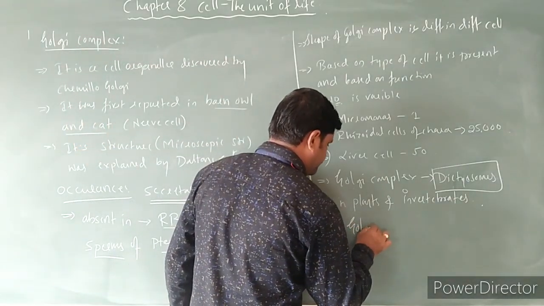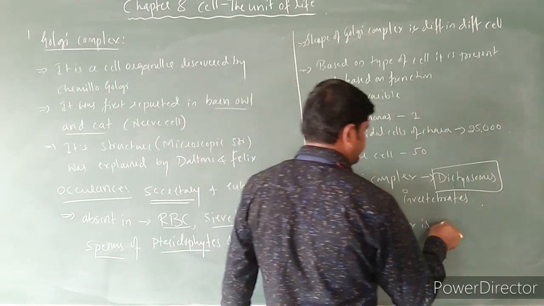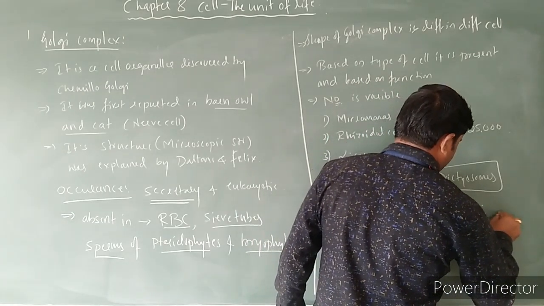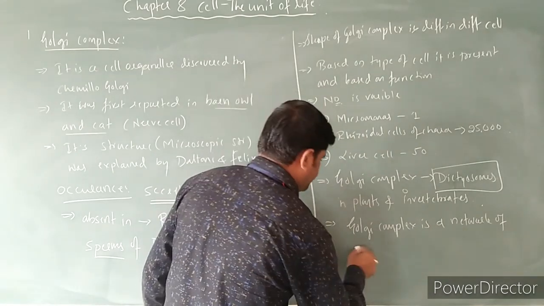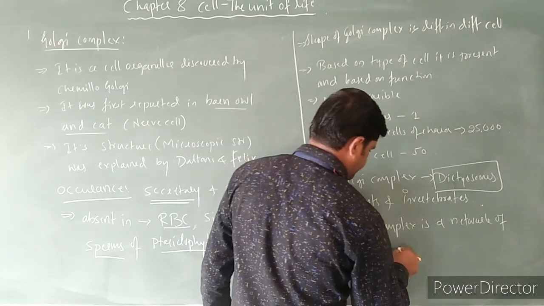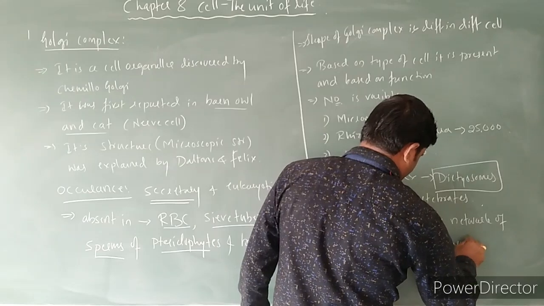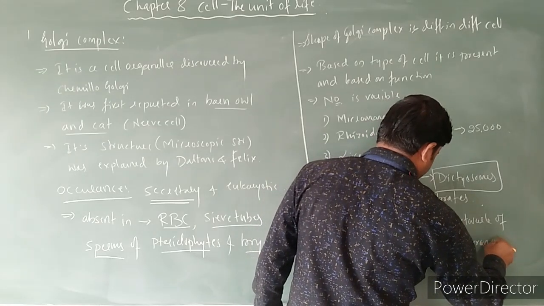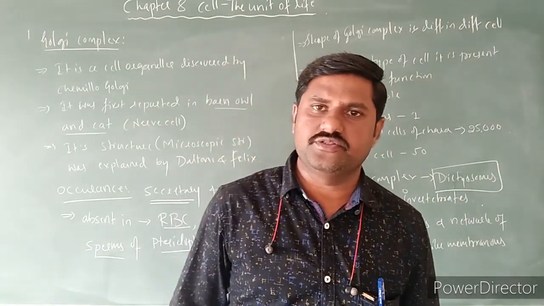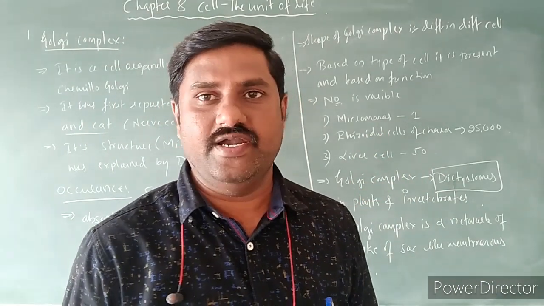Golgi complex is a network of the stack of saccular membranous structure which lies nearer to the nucleus in case of the vertebrates.